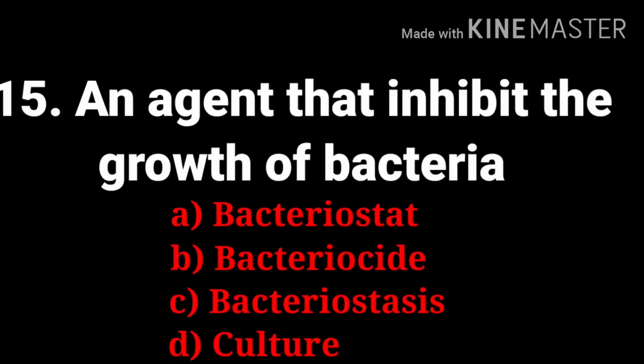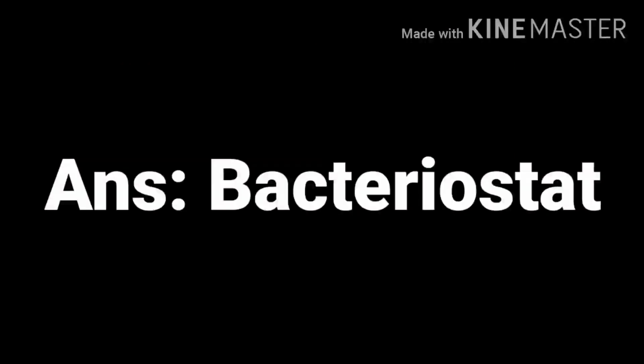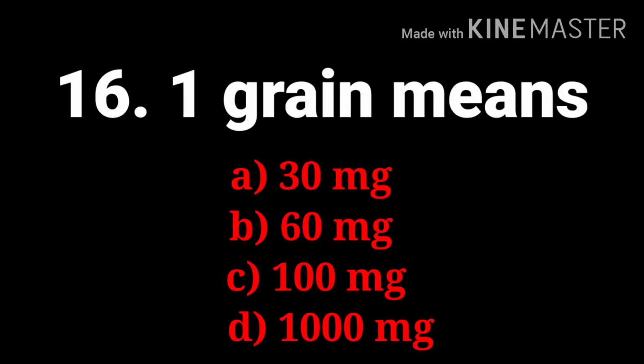And next question, an agent that inhibits the growth of bacteria. The options are bacteriostat, bactericide, bacteriostasis, and culture. Answer is bacteriostat. Next question, 1 grain means, the options are 30 mg, 60 mg, 100 mg, 1000 mg. 1 grain. And the answer is 60 mg.